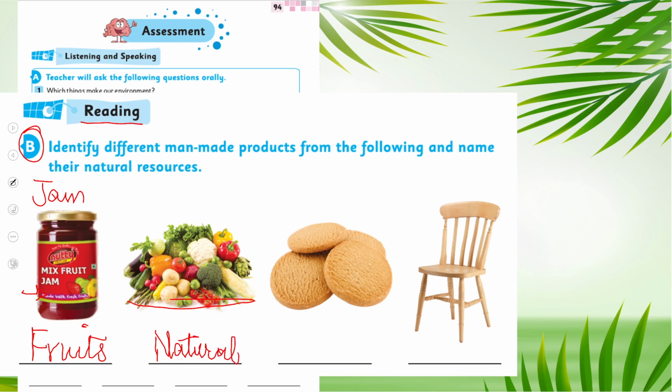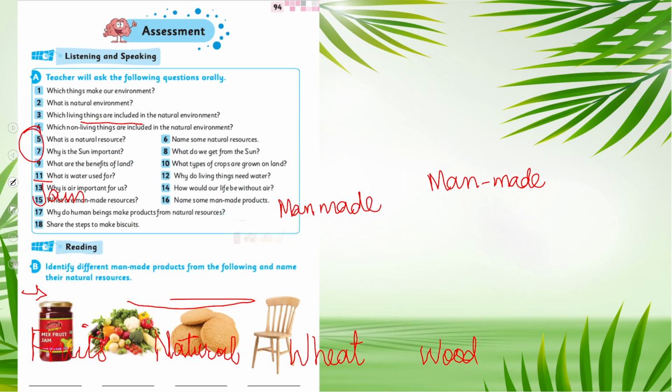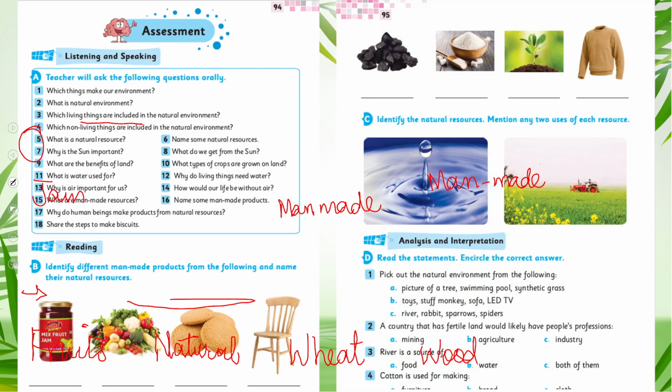Okay, again this is man-made. These are biscuits. So, what is its resource? Wheat. Then chair is again man-made. And what is its resource? Wood. So now we will move forward towards the next page.